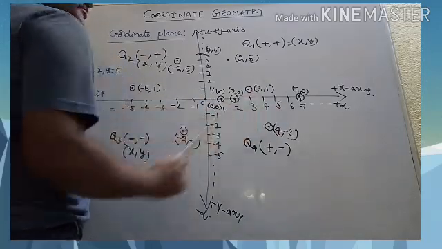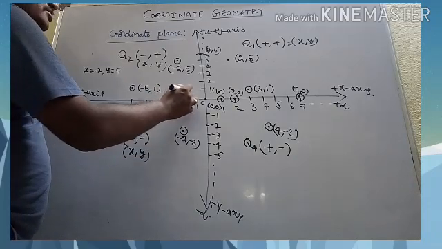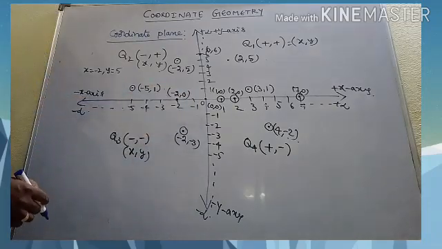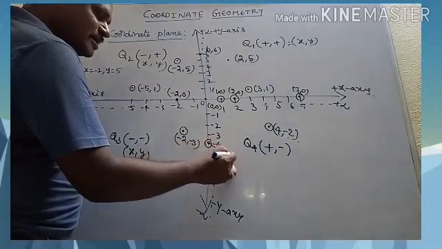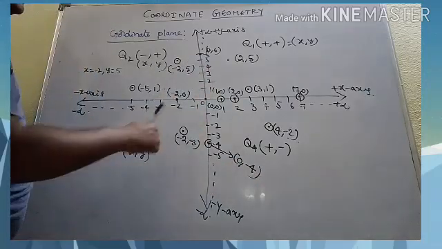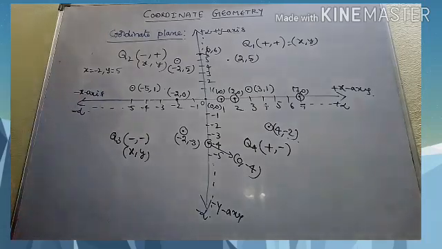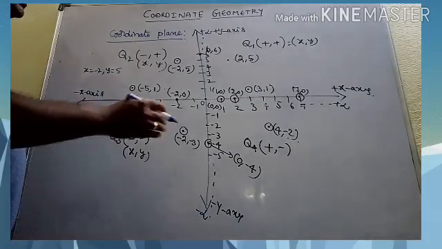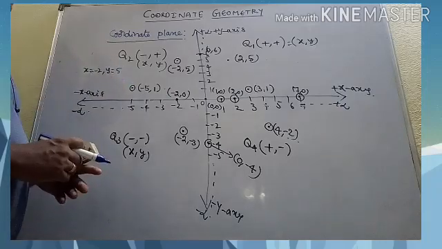y coordinate becomes 0. And here, suppose this point is minus 2 comma 0, like this, minus 2 comma 0, and you want 0 comma minus 4, this is 0 comma minus 4, right? On the y-axis the x value becomes 0, like this, the x value becomes 0, right? Fine. Like this we have different points on this coordinate plane.